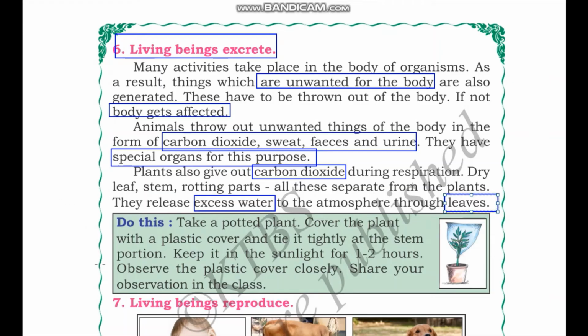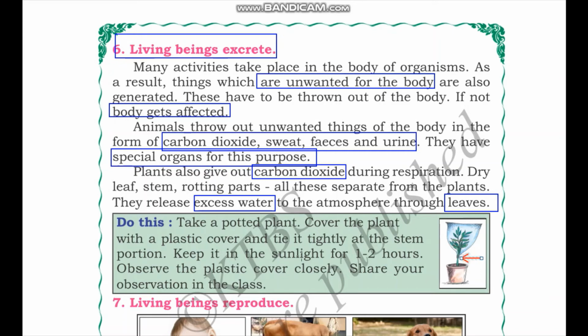Next, we have an experiment. Take a potted plant, cover the plant with a plastic cover and tie it tightly at the stem portion. As we can see here, there is a plant and there is a plastic cover. To do this experiment successfully, we need to make sure that we are tying it very tightly over here. If you do carry out this experiment, make sure that you're not crushing any leaves of the plant so that we do not harm the plant.